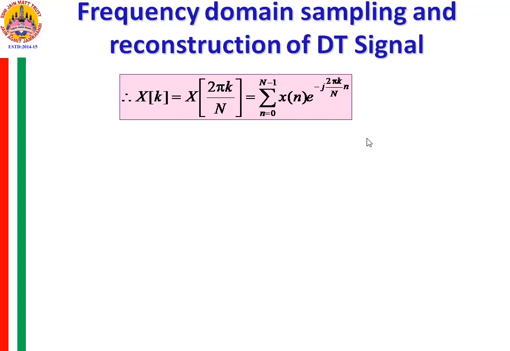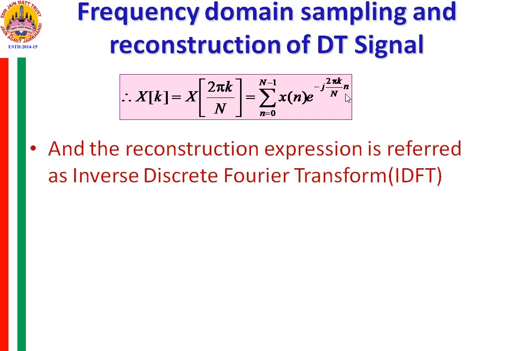So the DFT of x of n we represent by X of k, and every time instead of writing xp of n, we write x of n, because we are finding the discrete Fourier transform of x of n. So X of k is the summation n from 0 to N minus 1 of x of n e raised to minus j 2 pi k by capital N into n. This expression is used to find the DFT of the signal x of n.